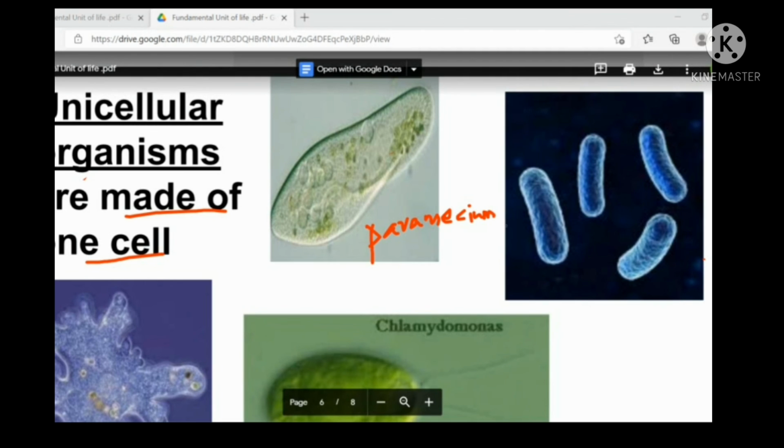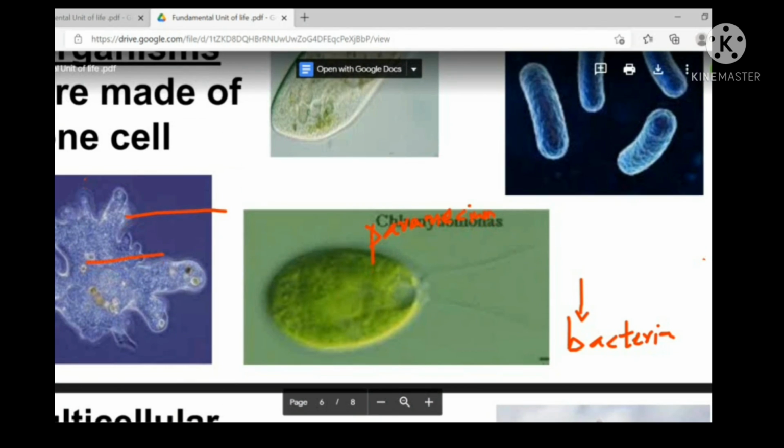And what you see here are unicellular bacteria. Some bacteria have this shape. And then we have the amoeba. Down here we have the amoeba. Amoeba can change its shape. It can keep changing. It is but one cell.